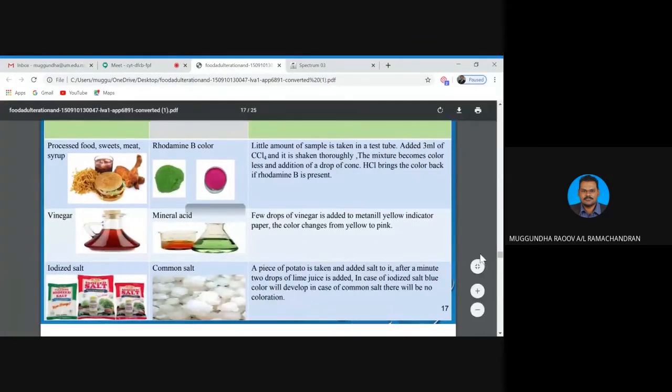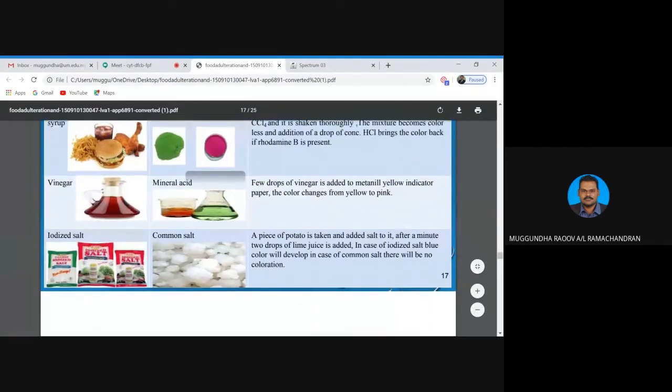Okay, so this is the salt. Class, iodized salt and common salt, they do mix these two salts. So how to determine this salt is pure? Basically, a piece of potato is taken and added to the salt. After a minute, 2 drops of lime juice are added. In case of iodized salt, blue color will develop.